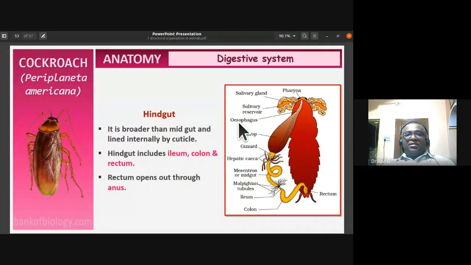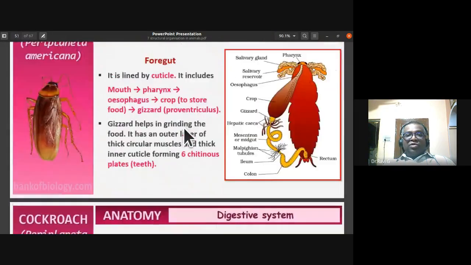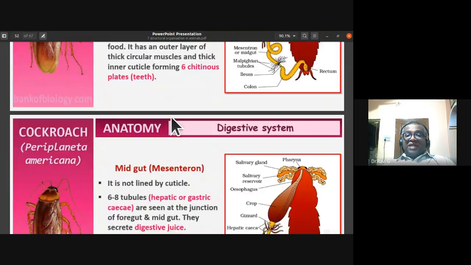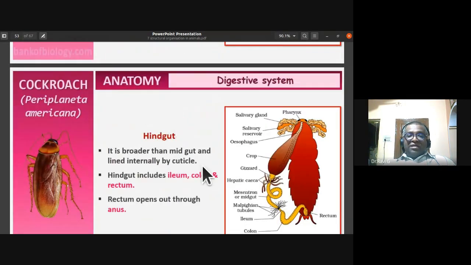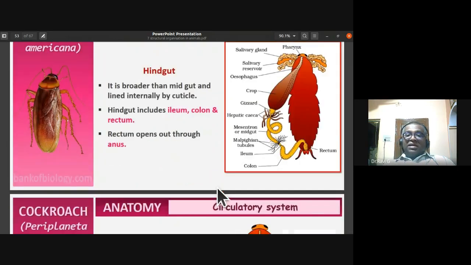The hindgut is broader than the midgut and is lined internally by cuticle. See, the foregut was lined by cuticle, the midgut does not have a cuticle layer, and the hindgut is lined by cuticle again. The hindgut includes the ileum, colon, and rectum. The rectum opens out through the anus.